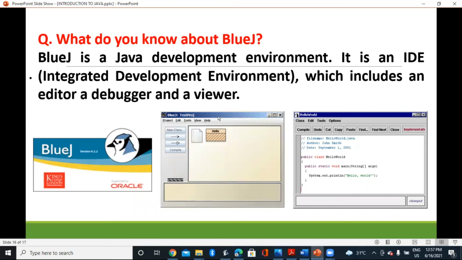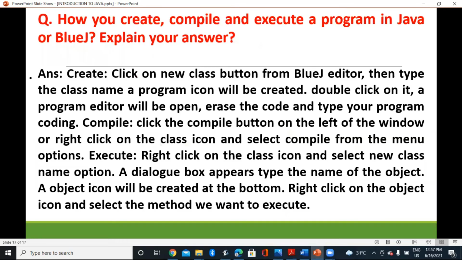What do you know about BlueJ? BlueJ is a Java development environment. It is an IDE, that is Integrated Development Environment, which includes an editor, a debugger, and a viewer. Editor is where we write the programs. Debugger is where we can check if any errors are there, and a viewer to see the output of the programs that we have written. Now, how can we create, compile, and execute a program in Java or BlueJ? So we will understand this practically.